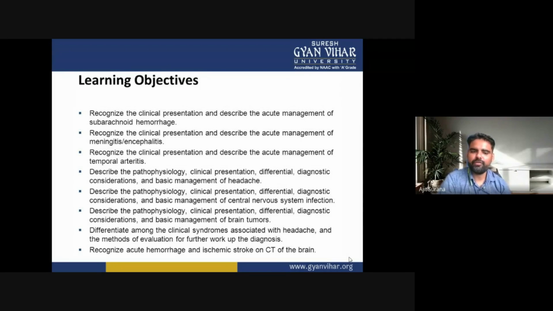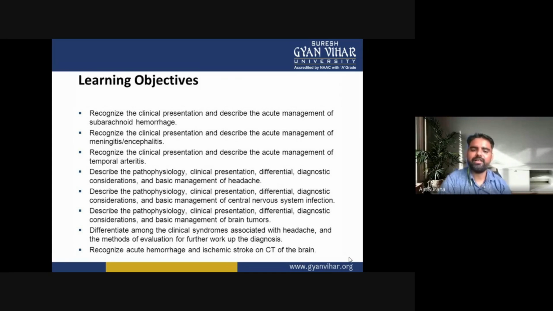Describe the pathophysiology, clinical presentation, differential diagnostic consideration, and basic management of central nervous system infection. Describe the pathophysiology, clinical features, differential diagnostic consideration, and basic management of brain tumor conditions, and which types of brain tumor occur.